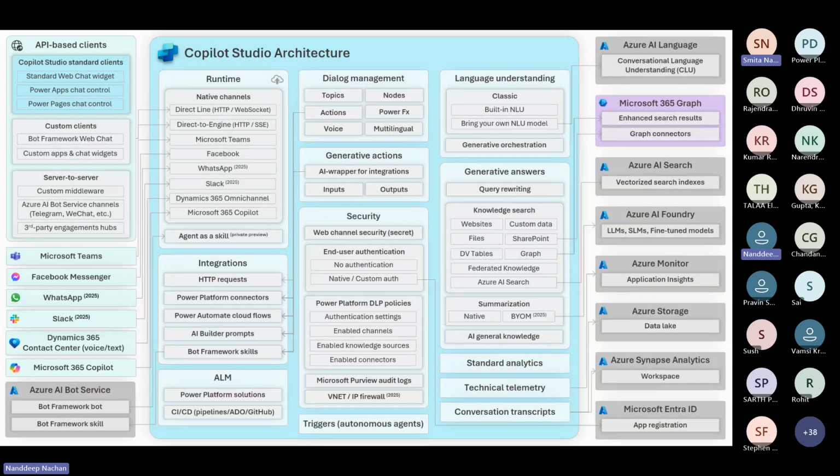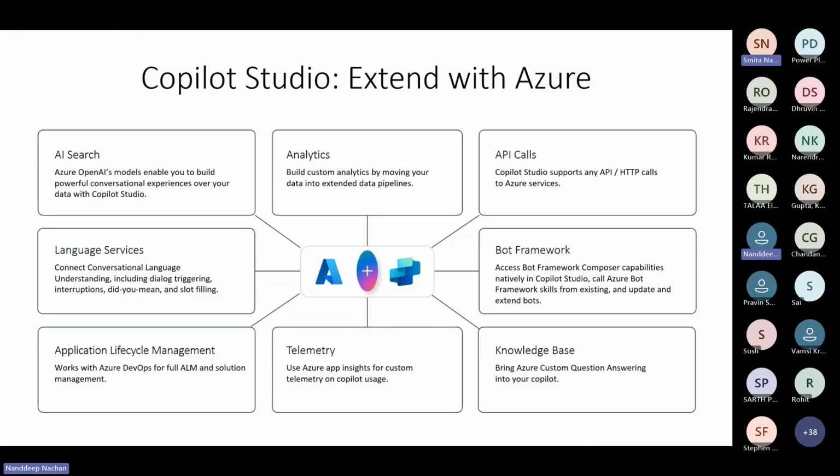So, with that, let's go ahead and check how this Copilot Studio can be extended with Azure services and enhance this AI driven solution. So, the first one is the AI Search. So, it utilizes the Azure OpenAI models to build the conversational AI experiences over your data. When it comes to the analytics, it creates the custom analytics by integrating your data into extended Azure data pipelines.